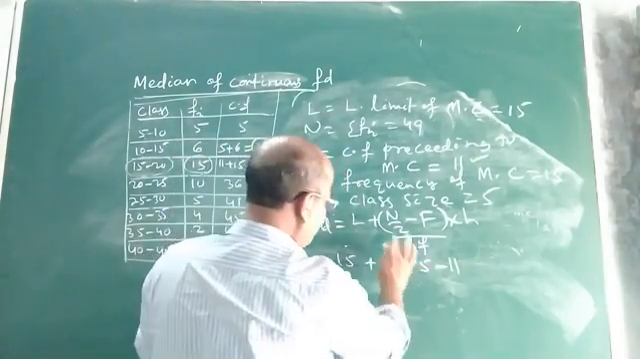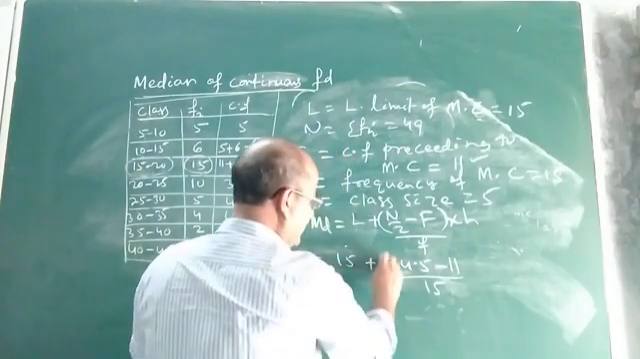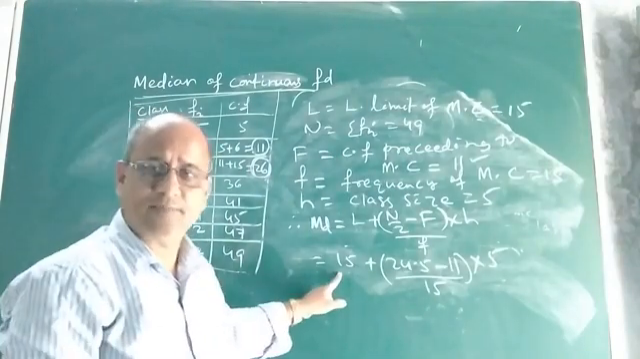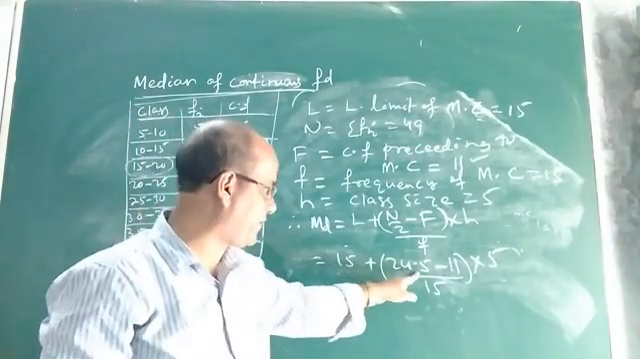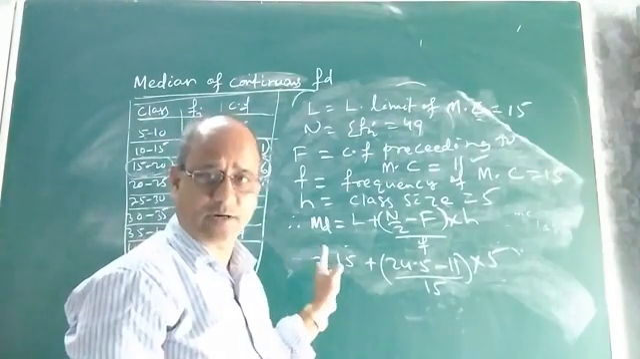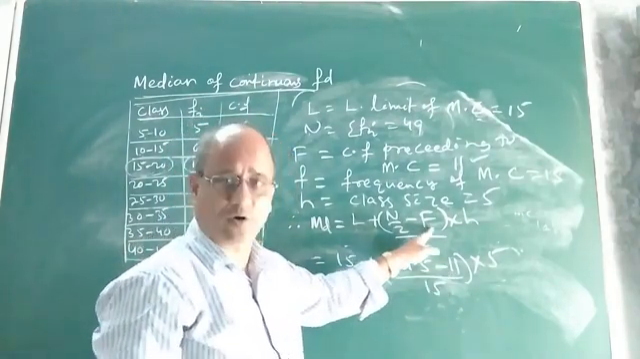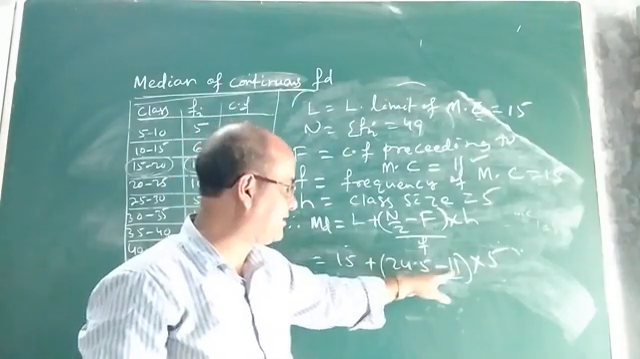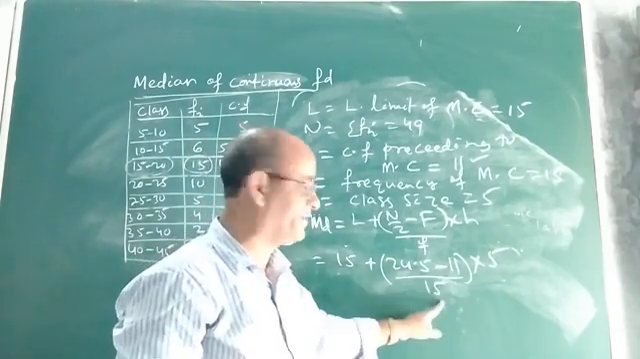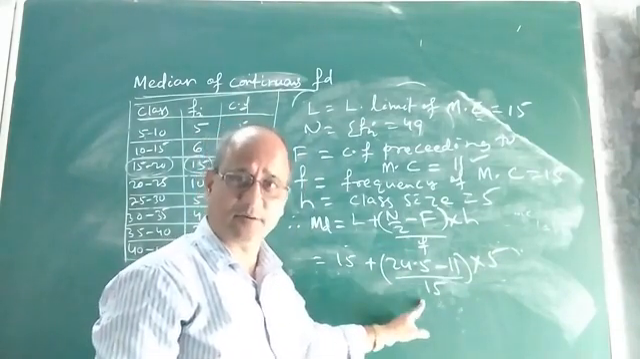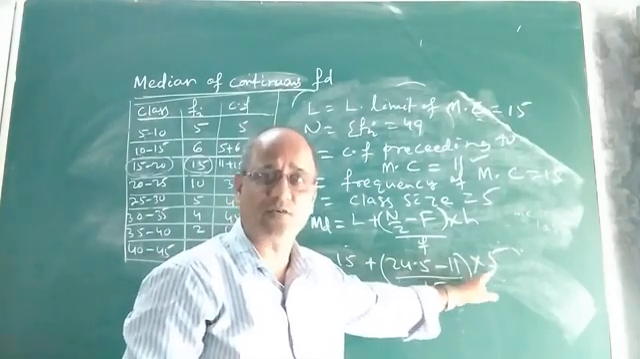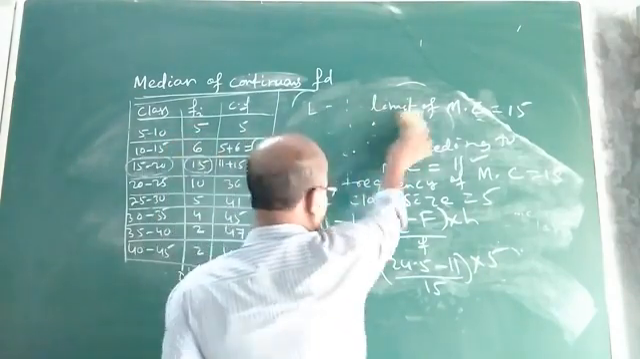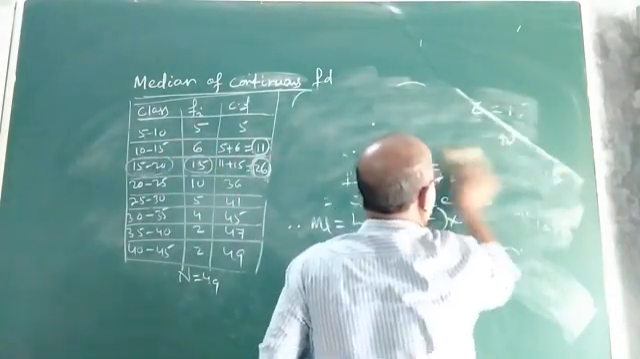N by 2 minus F, divided by what is the value of small f? 15, into what is the value of H? 5. You see, L is 15, N by 2 is 24.5, that is 49 by 2, minus 11. 11 is the value of capital F, that means the cumulative frequency preceding the median class is 11. So 24.5 minus 11. Small f is the frequency of the median class, that is 15. And H is the width or class size. Now I have substituted all the values. Let us simplify and find the answer. Just calculate it, you will get the median.